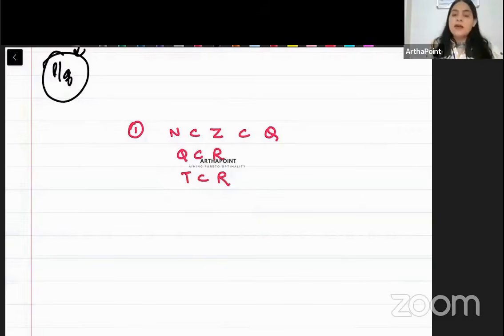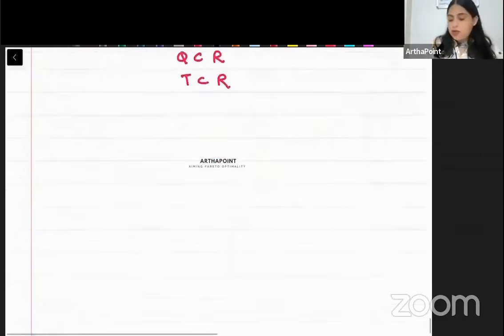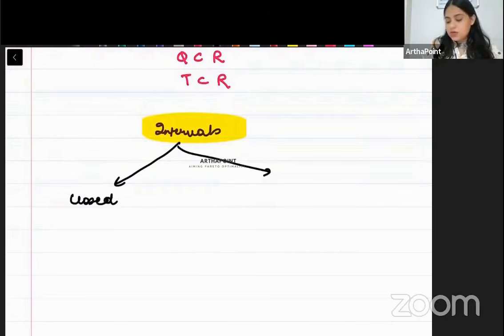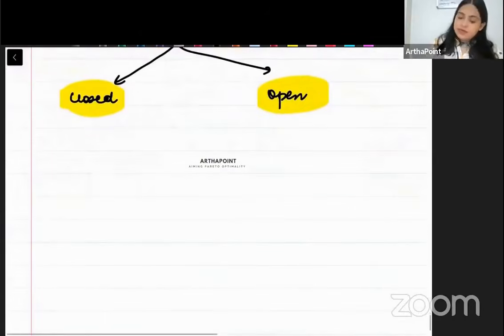Theek hai? Now, I want to go ahead and I want to talk about intervals. So we will talk about intervals now. In intervals, we have two kinds of intervals, beta, closed and open. So we have closed interval and we have open interval. Take an example.